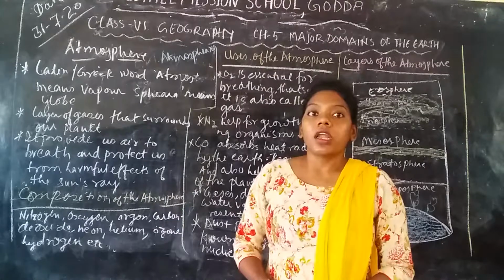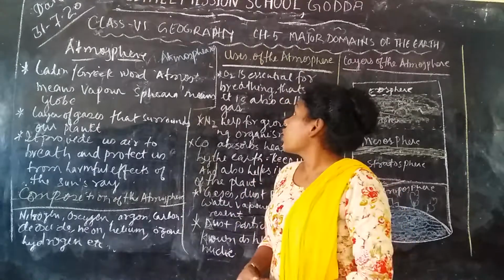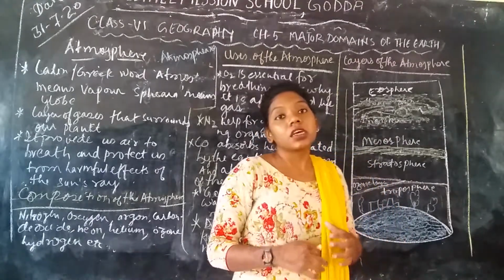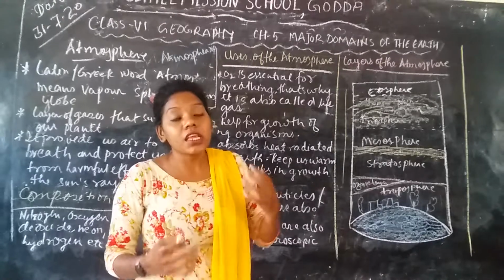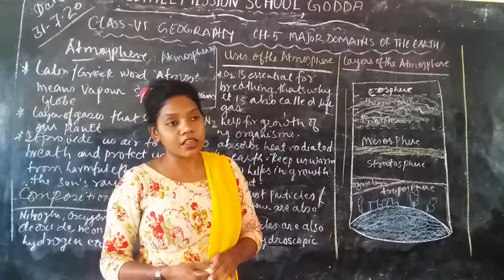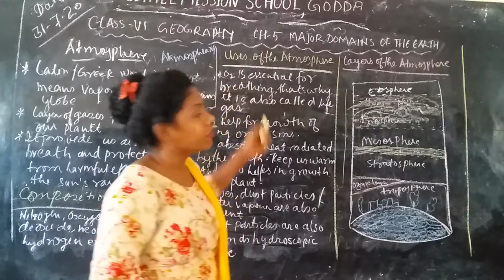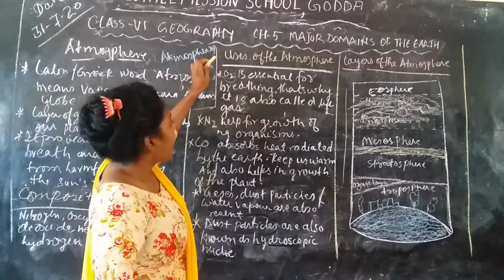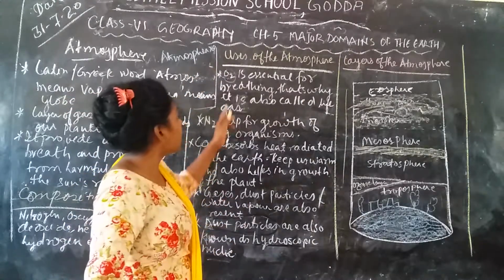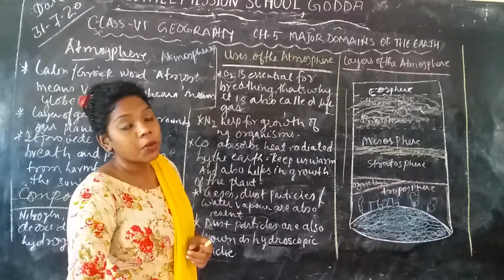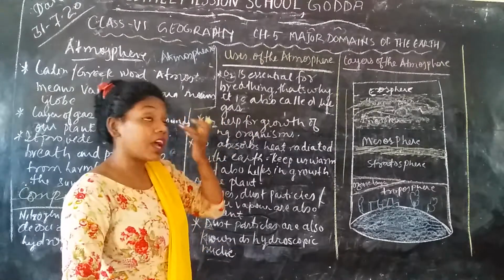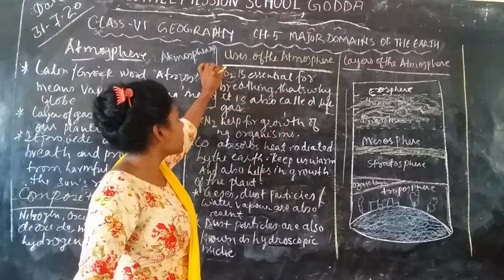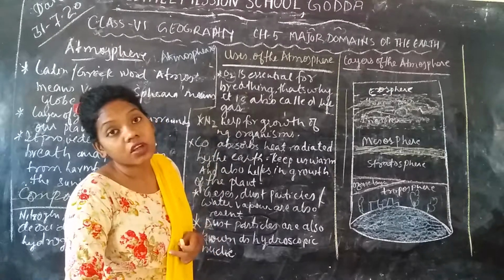Now the uses of the atmosphere, that means how it is useful for the living organisms living on the earth's surface. First, oxygen, with the chemical formula O2, is very essential for breathing, and that is why it is called the life gas. For survival, living organisms need oxygen for breathing.